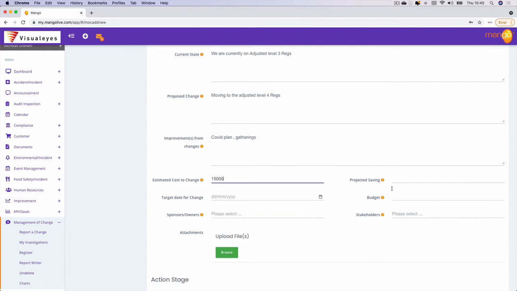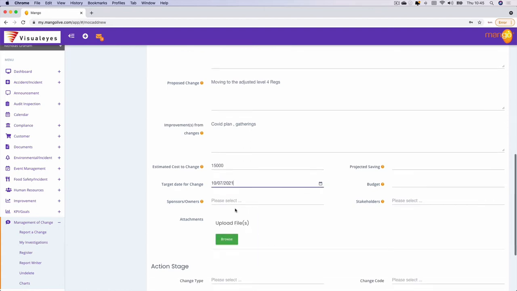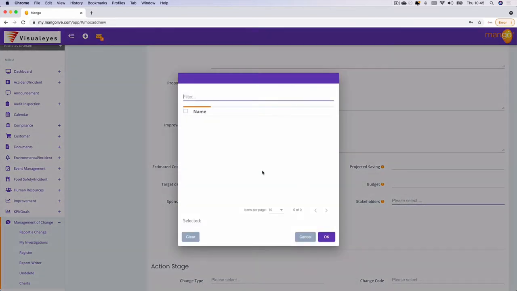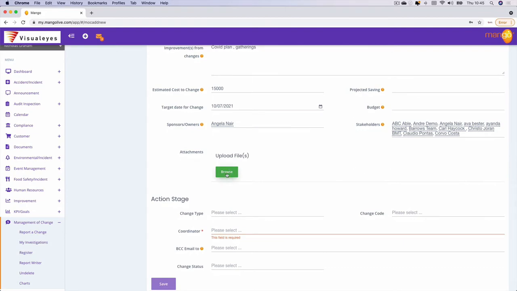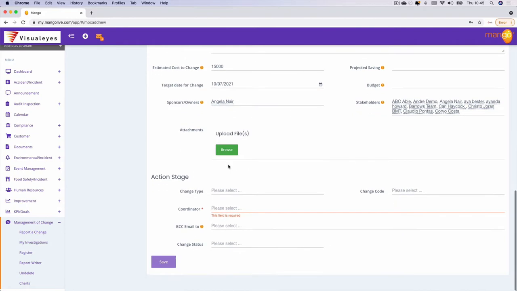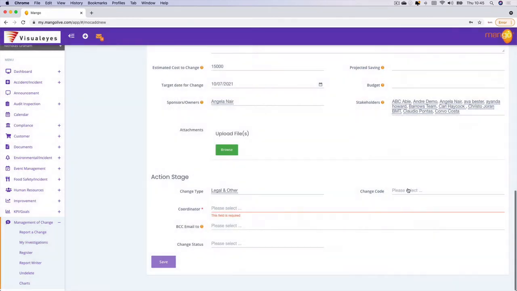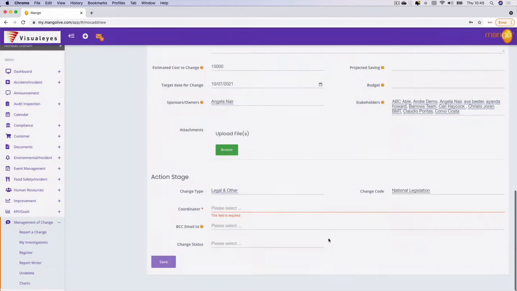I don't know if there's going to be any project savings. The target date of change is we want to implement this by Friday. Who the project sponsor is, let's say it's Angela, and some of the project stakeholders could be these people. I could then also upload a copy of the adjusted level 4 regulations. The type of change over here would be a legal and other, and it's then applicable to national legislation.